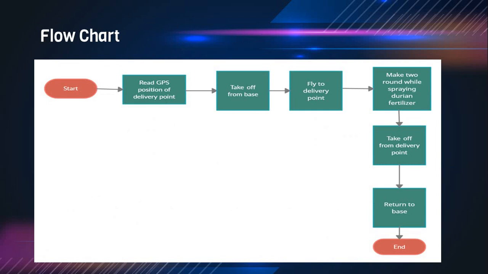Okay, as a conclusion, this is my flowchart for this project. First, start. Next, the drone will read the GPS position of the delivery point. After that, the drone will take off from the base point. Next, the drone will fly to the delivery point and make 2 rounds while spraying Durian fertilizer. After that, it will take off from the delivery point and return back to the base point.